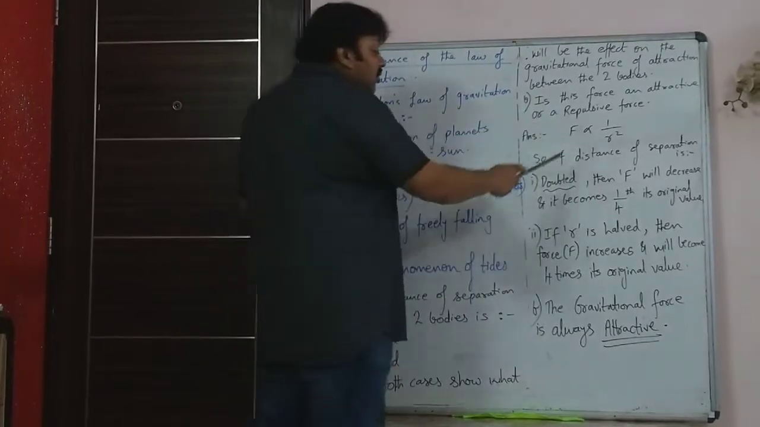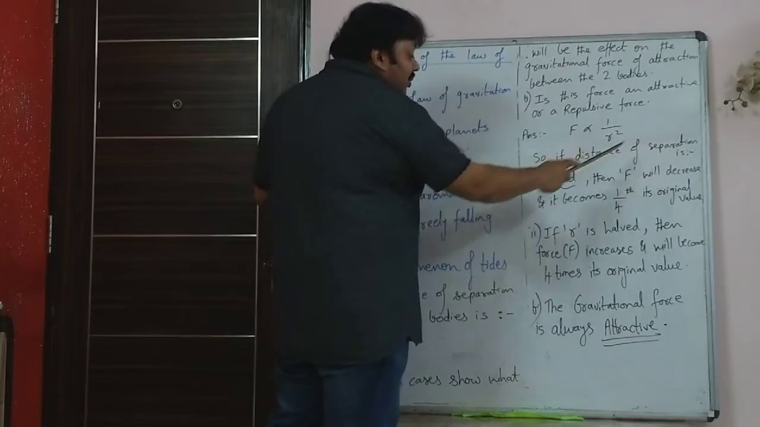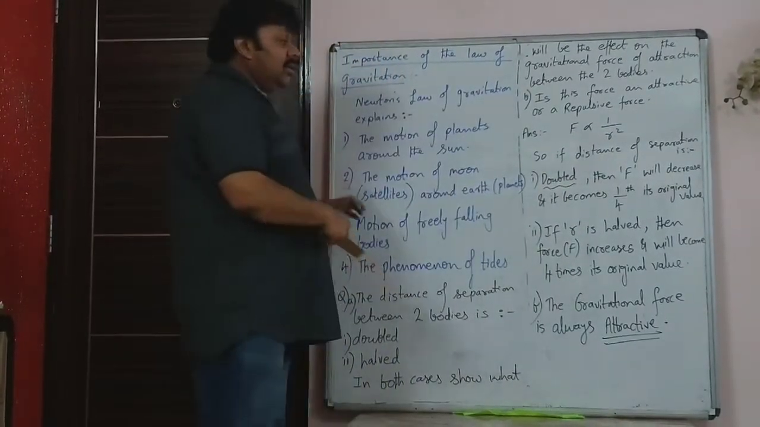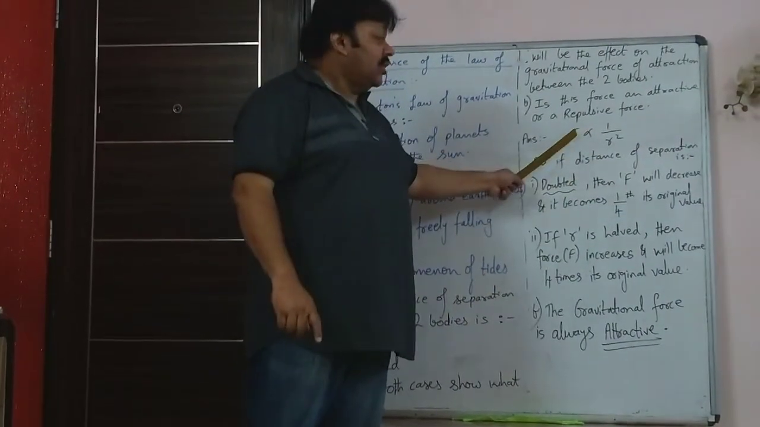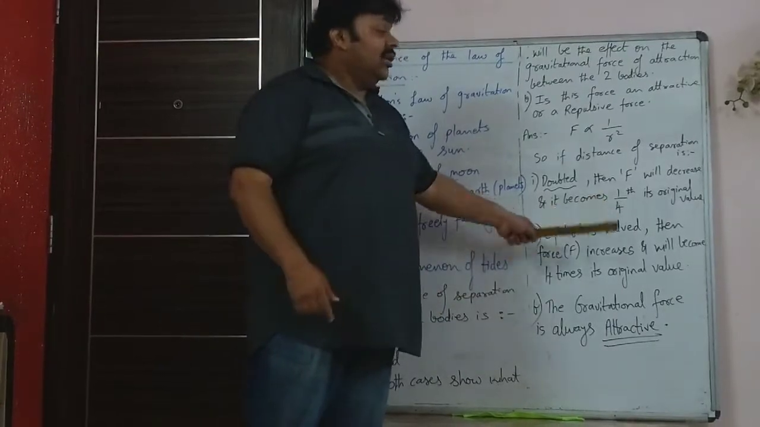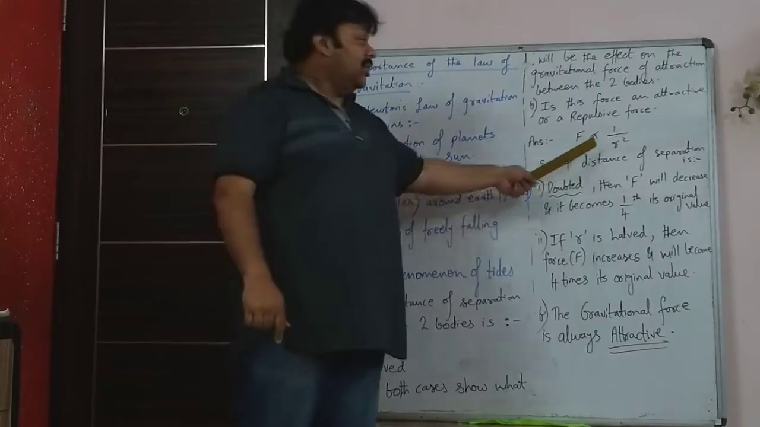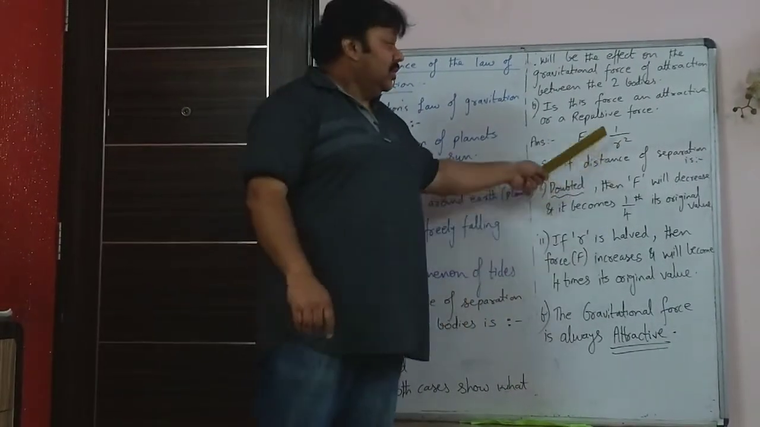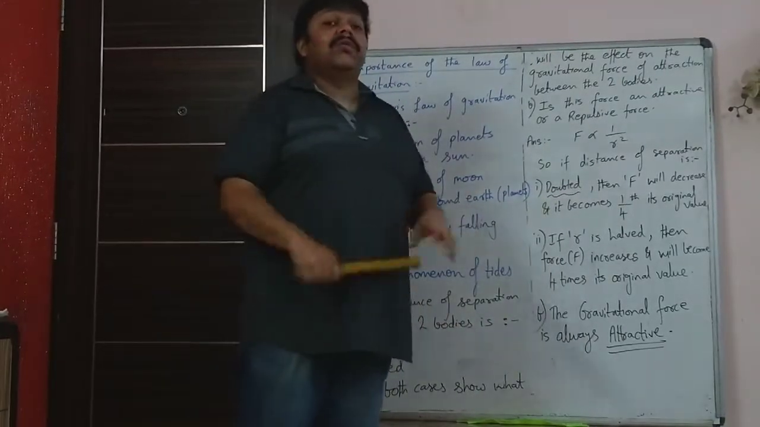After writing this, you will have to say, first case, if the distance of separation is doubled. So the denominator is doubled. So first of all, you have to think and say, when the distance is doubled, the force will decrease, and it will become what? It will become 1/4 its original value. Why? Because 2 will get squared, it will become 4. So the denominator will become 4. So that is why it becomes 1/4.